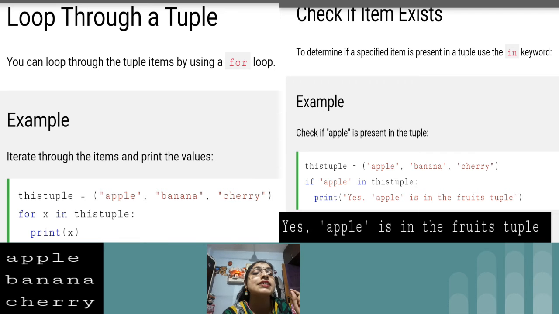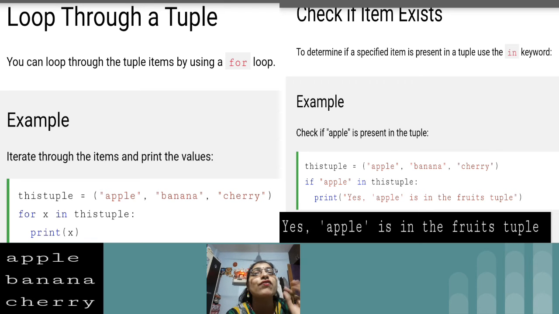After that, next is check if item exists. Again it is similar to a list: we will make use of if and in, just to check whether a specific item is present inside the tuple or not. The first line is we have created one tuple. In the second line, we are checking whether the apple fruit is present in our tuple or not. So for the same, what sentence will we write? if "apple" in this tuple.